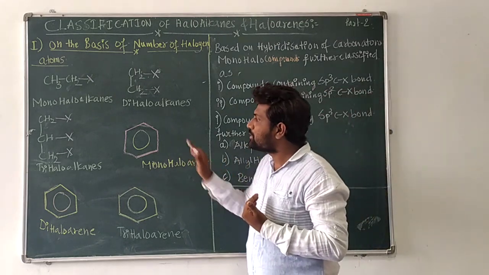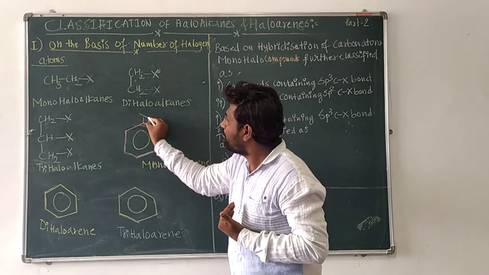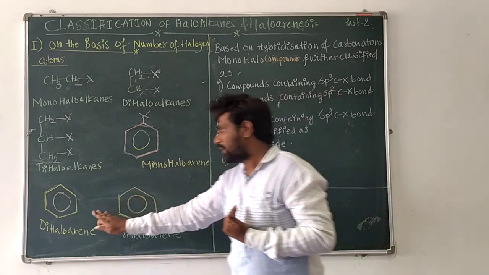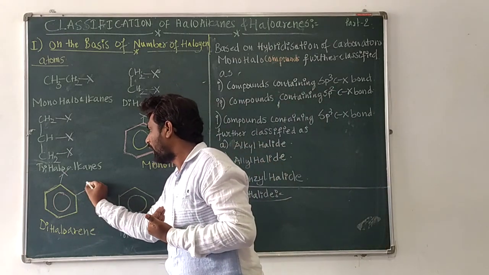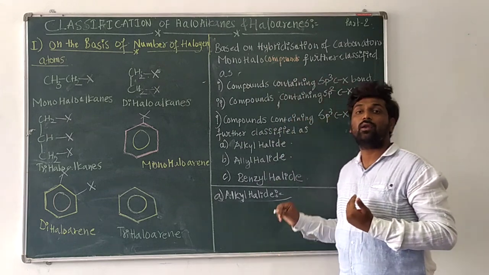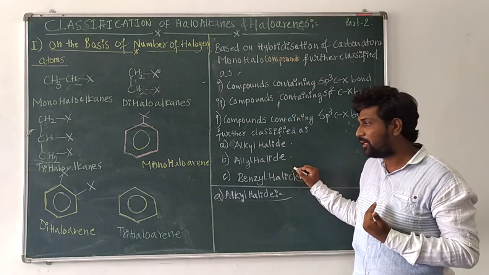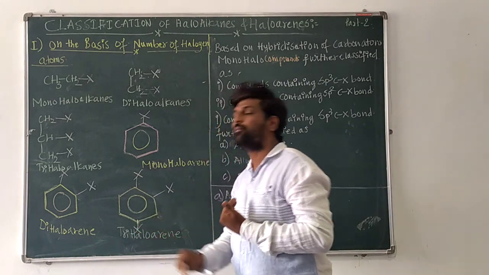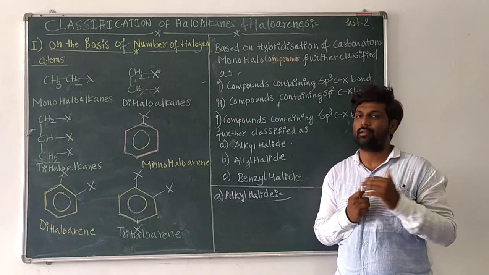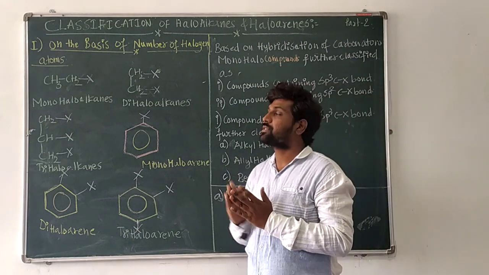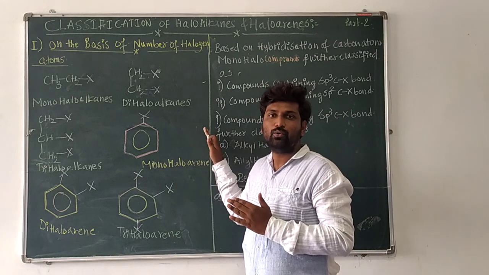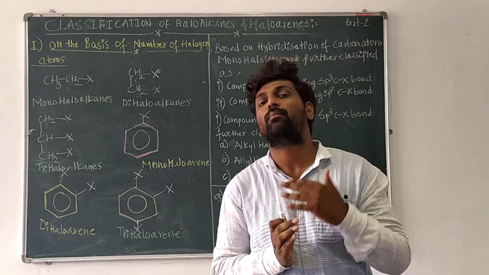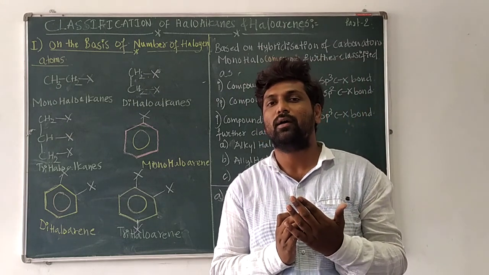And similarly from benzene, if I remove one hydrogen atom and bond only one halogen, it is considered a monohaloarene. Second, if I take two hydrogen atoms with two halogen atoms, then it is considered a dihaloarene. If three or more than two, then it will definitely be polyhaloarene or polyhaloalkane. So based on the number of halogen atoms, 1 or 2, 3, we say mono, di, tri, tetra or many, meaning polyhaloalkanes and haloarenes.